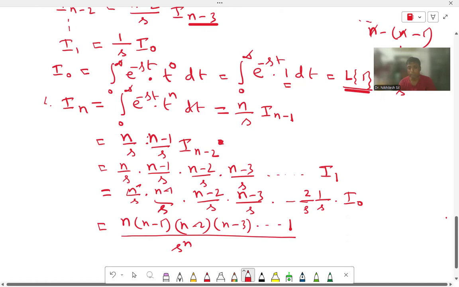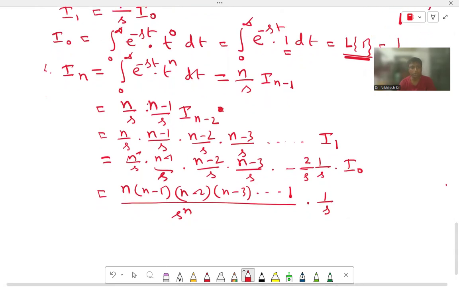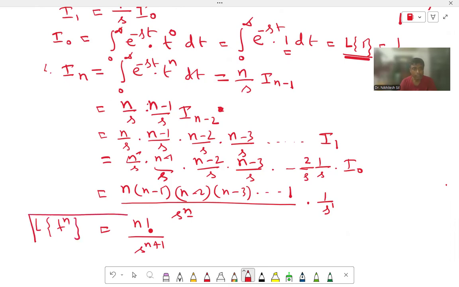And again, what is the value of I0? I0 equal to 1 by s. So in the numerator, what is the value? n into n minus 1 into n minus 2 into n minus 3 dot dot dot up to 1. That means factorial n divided by s to the power n plus 1, because it is s to the power n and another 1, so n plus 1. Therefore, In is equal to this. And this is the Laplace transformation of t to the power n. So we are getting the formula for the Laplace transformation of t to the power n.